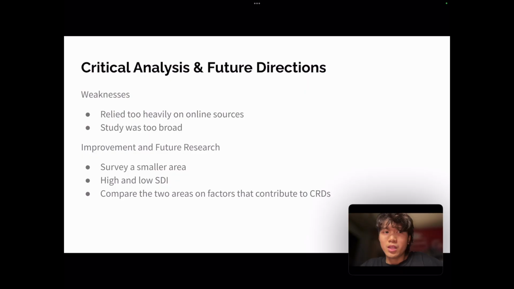And so 2 main weaknesses I found in the study were that they relied too heavily on online sources, or mainly the GHDx, which I feel they could have done more hands-on research and gone to areas and done research themselves. And also the study was much too broad, I would say, because they focused on too many factors and didn't really narrow it down. So what I would do to improve the study is to survey 2 smaller areas, one that has high and one that has low SDI, and compare the 2 areas on factors contributing to CRDs.